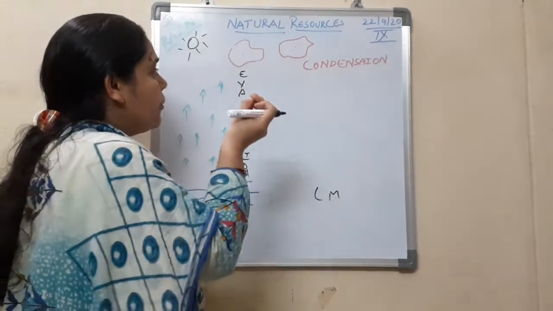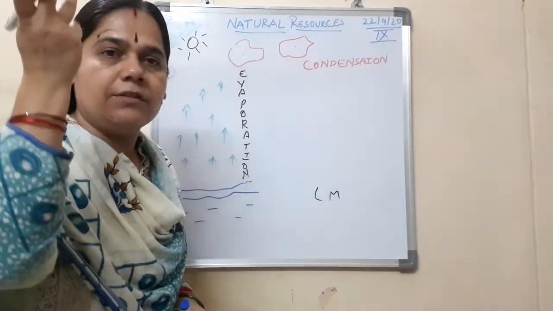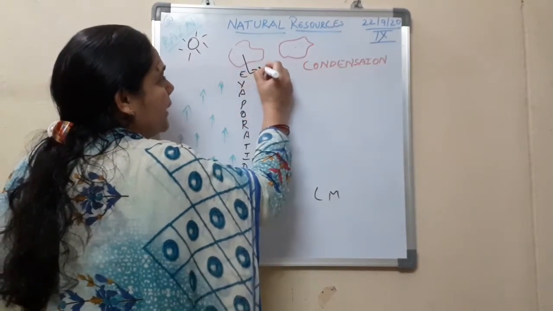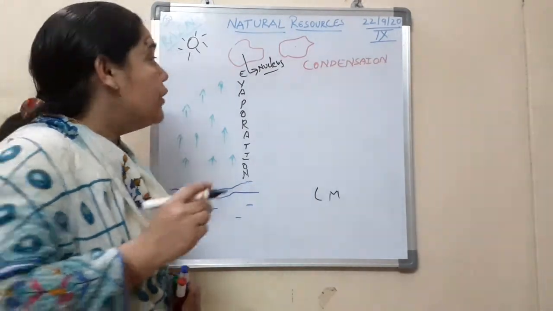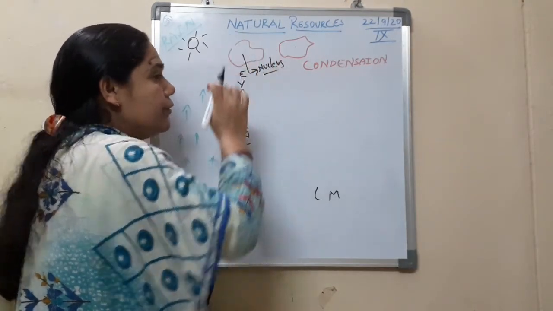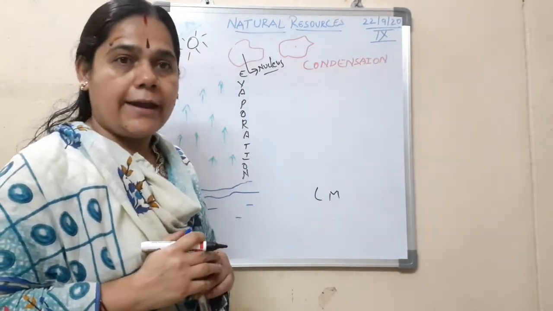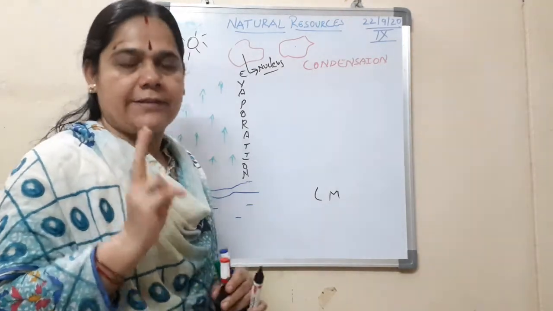Now these water droplets, what will they do? They will cling on to a small dust particle which is present in the atmosphere, which will act like a nucleus. What does it act like? A nucleus. So to this dust particle, all the water droplets are going to cling on. And thereby what happens? We all know, air expands on cooling. There are two special cases, children.